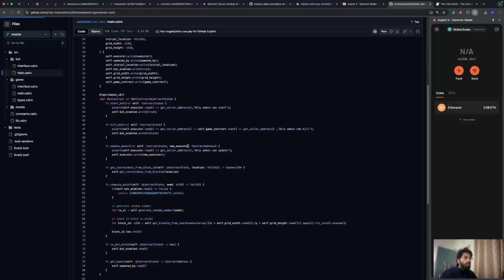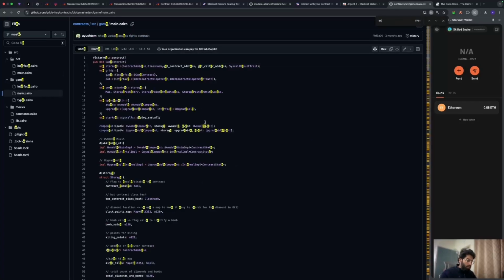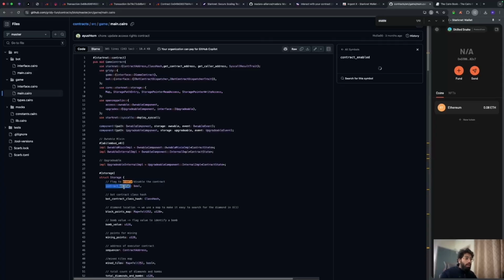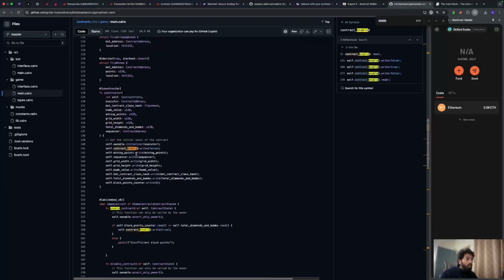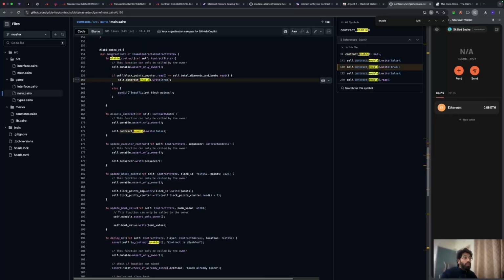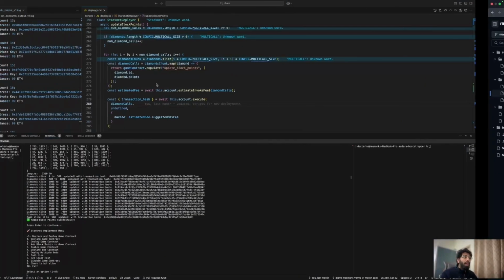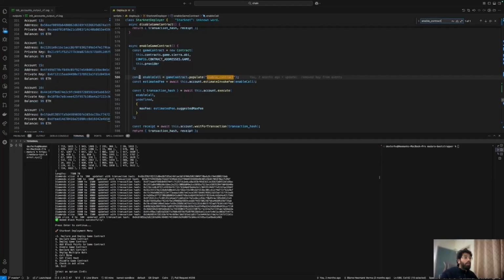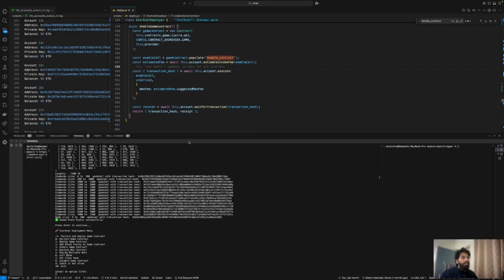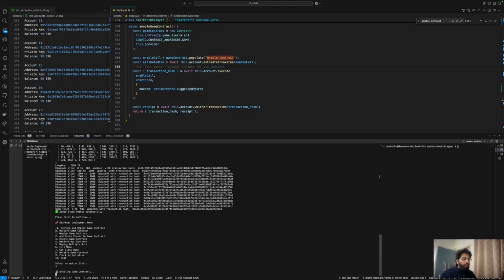So we're going to go to the main and check enable. There's a flag called contract enable, and it's false, as you can see right here, and it's only turned on when you do this particular transaction called enable contract. Let's check it out. This is the enable game contract code, and this is the enable game contract JavaScript code, where you're doing the transaction, estimating the fee, and then finally executing the transaction. So we're going to do that right there, and let's wait for it.